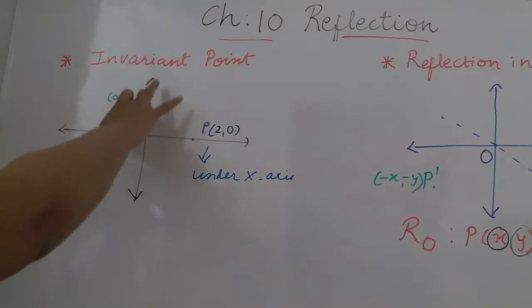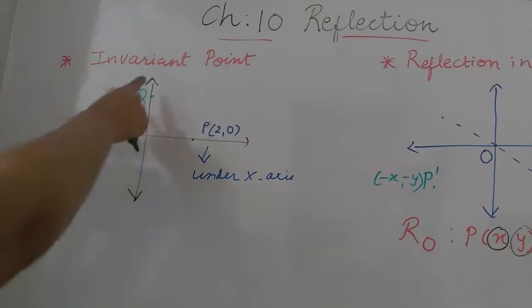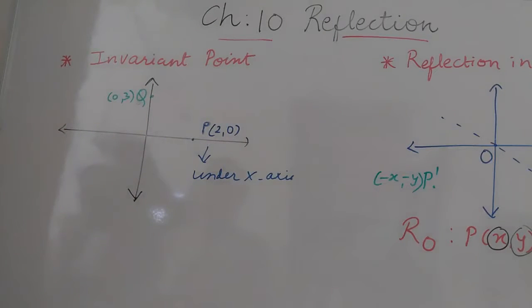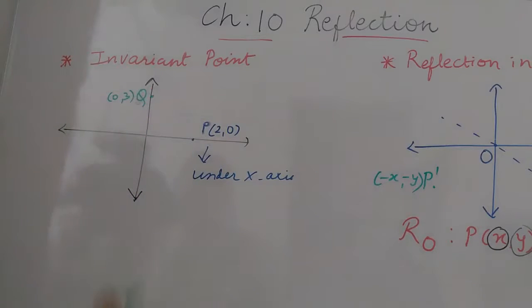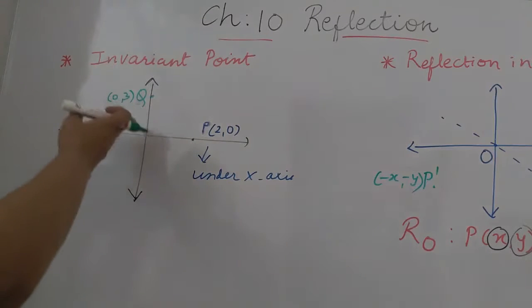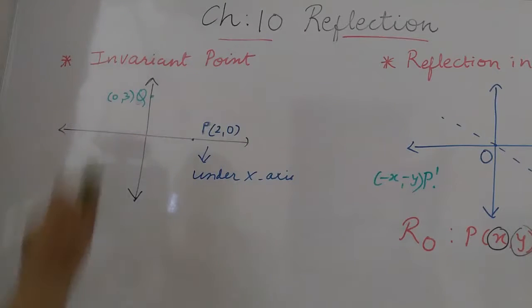Instead of x, because x is the x-axis and it may cause confusion, let us take the point Q. So this point Q (0, 3) lies on the y-axis, and if you are asked in the exam to take the reflection of this point under the y-axis, you cannot take it under the y-axis. The same point will be the answer, or you can say the image will be the same point. It means this point is called invariant when reflection under the y-axis is asked.